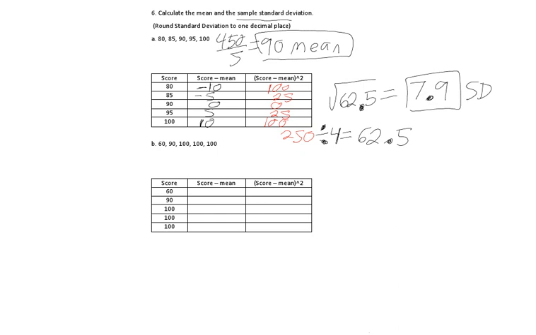Okay, let's do the same thing here. So first, let's find the mean. So 60 plus 90 plus 100 plus 100 plus 100. 450 again. And if you divide by 5, the mean is 90 again. So the next step is subtract every score by 90. So 60 minus 90 is negative 30. 90 minus 90 is 0. 100 minus 90 is 10.